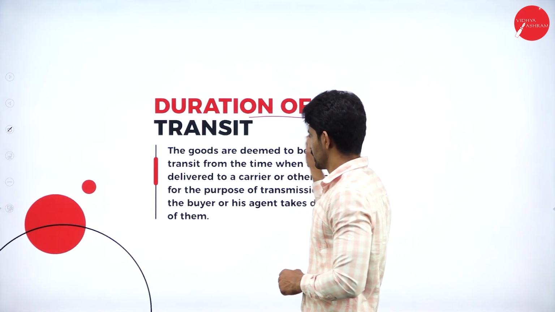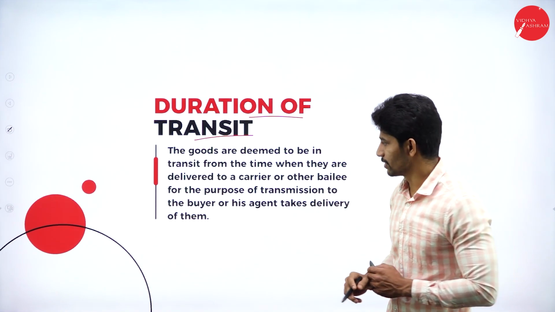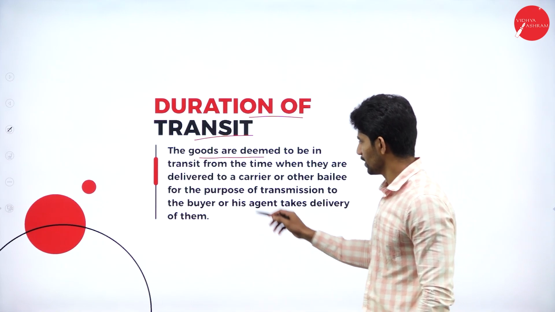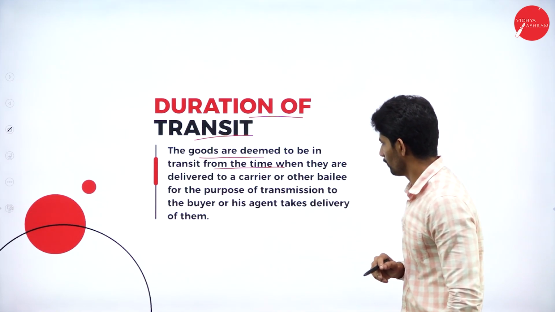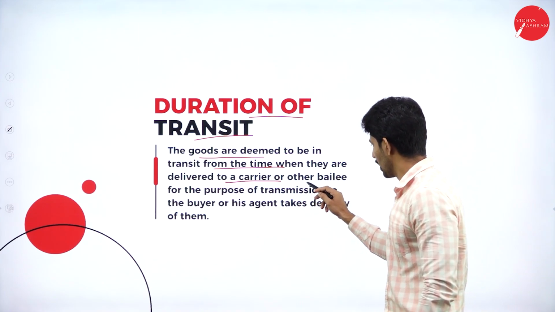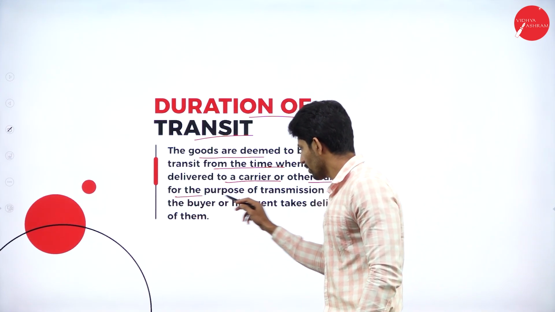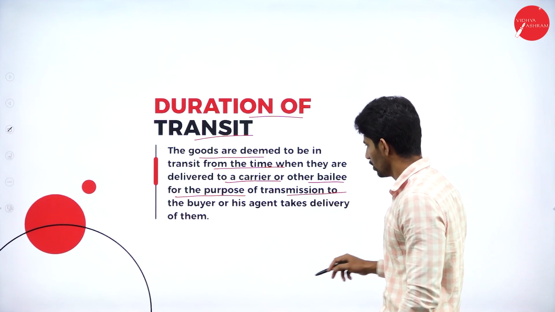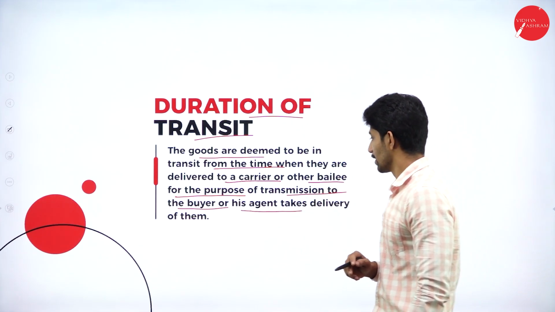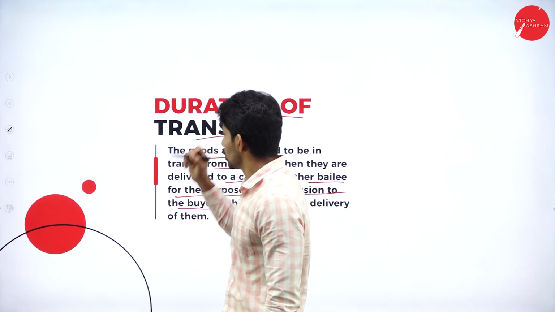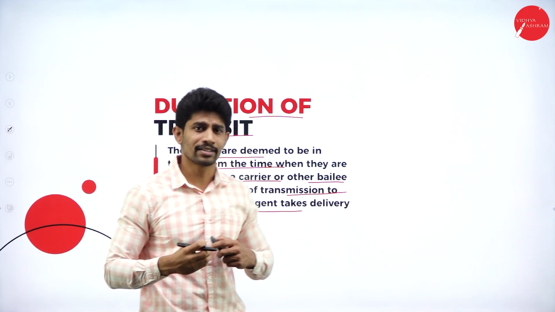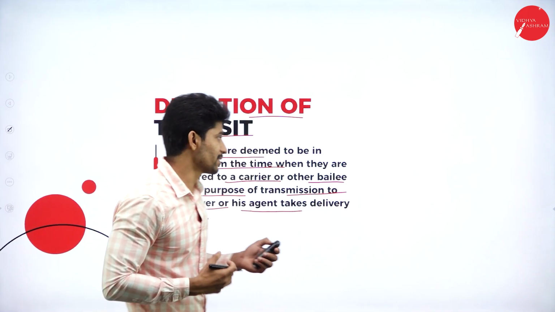Duration of transit. So what is this duration of transit? The goods are deemed to be in transit from the time when they are delivered to a carrier or other bailee for the purpose of transmission to the buyer, until the buyer or his agent takes delivery of them. So duration of transit is nothing but when the transit takes place.